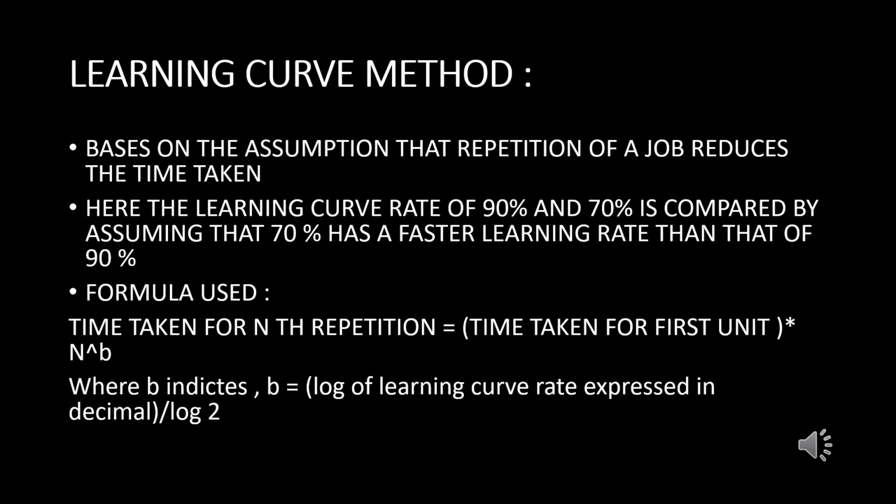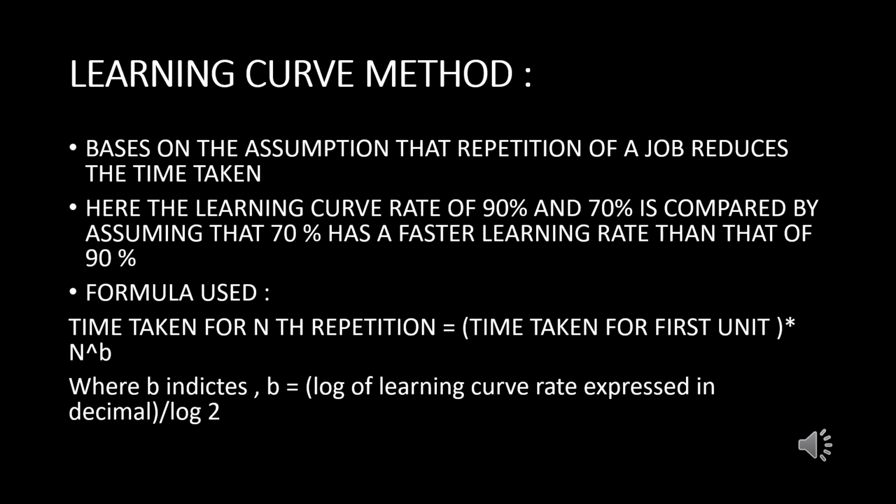In other words, the worker makes use of this acquired new skill. Basically, the learning curve method is the relationship between the task performances and the task repetitions. Before going further, we have to understand one particular thing here, that is the learning curve rate.